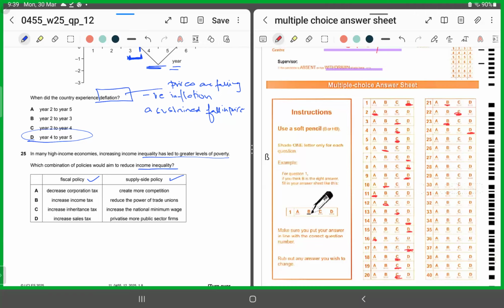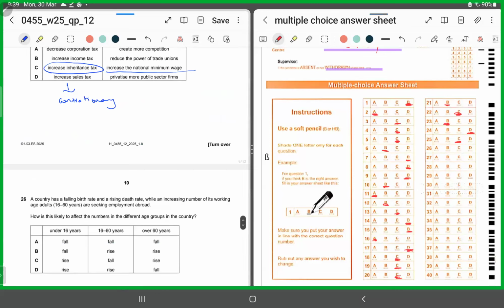So what should you do? You should increase the national minimum wage rate, and in fiscal policy you should try to cut down, right? You should use contractionary fiscal policy if you want to reduce the poverty level. The fiscal policy should be contractionary and the supply side policy should be expansionary, right? This combination should be adopted. So you should increase the inheritance tax and you should increase the national minimum wage rate to better the situation, right? So for 25, we'll shade in C.